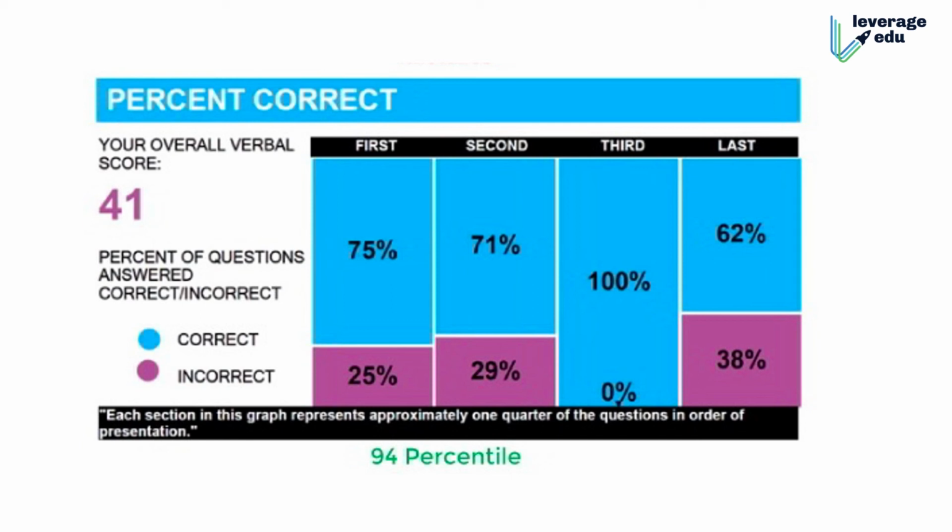The placement of correct matters a lot. If you get maximum wrong in the starting, you will get easy questions. If you get all easy correct, or half of them, or three by four of them correct, then they will give you medium. And if you get medium correct, then again you will probably have medium. So if you falter in the initial phase, or in the last phase, it may be difficult for you to get a good score. It says 94 percentile, so the student was a 94 percentile. That means one of the toppers, we can say.